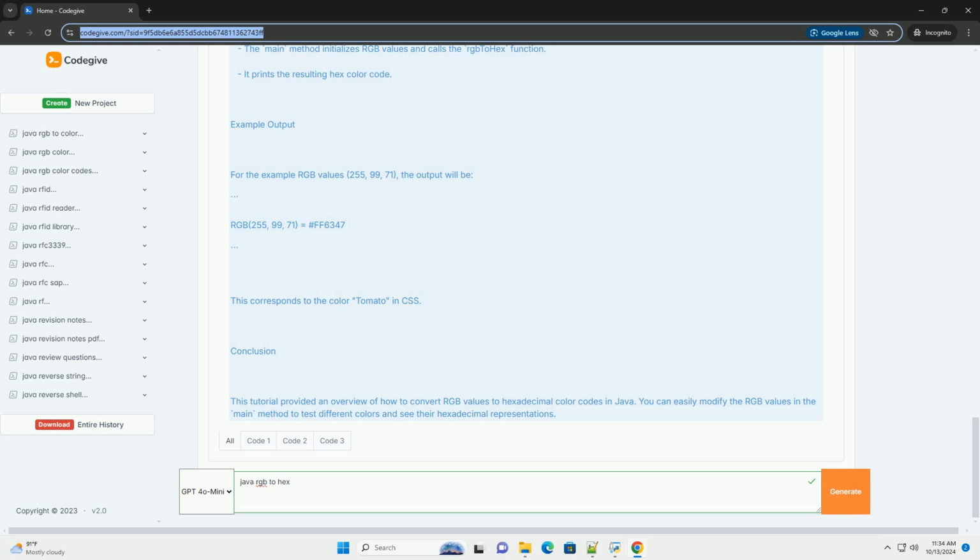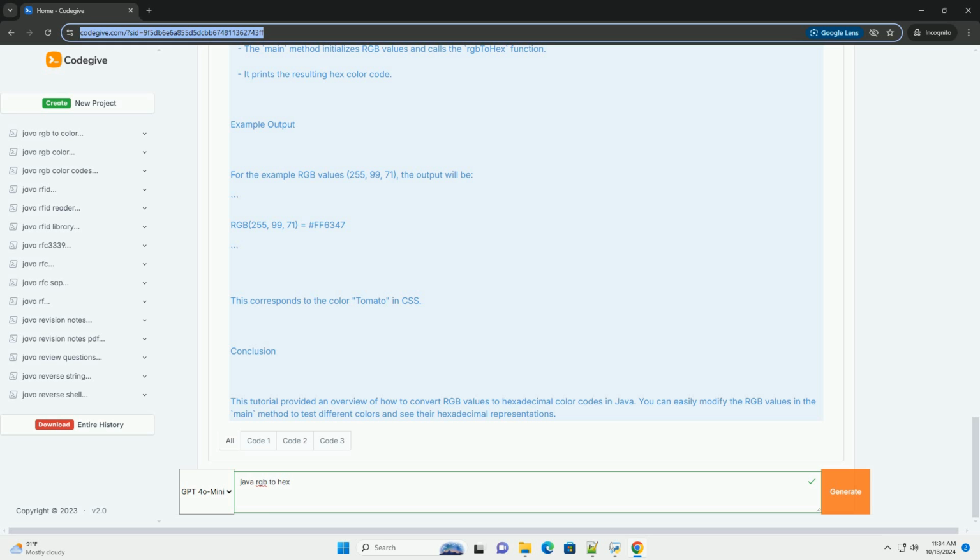It checks if the input values are in the valid range, 0 to 255. It uses String.format to convert the RGB values to a hexadecimal string. The format specifier %02X ensures that each value is represented as a 2-digit uppercase hexadecimal number.